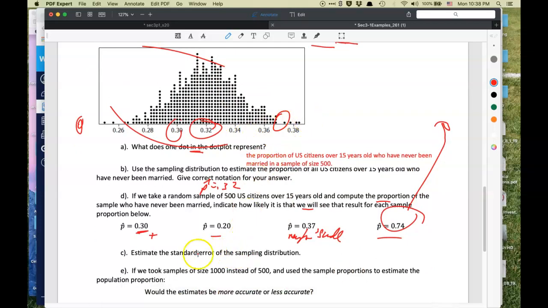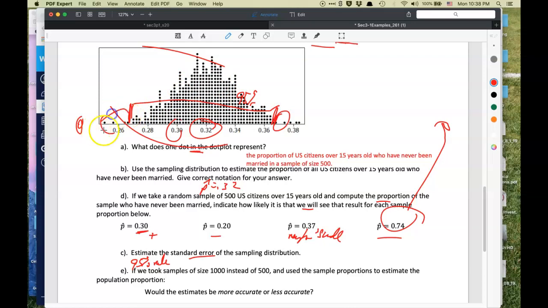Estimate the standard error of the sampling distribution. How in the world can we do that? Well, here's the idea where we think about the 95% rule. If we take something like this and something around here, that looks like about 95% of the values of p hat.